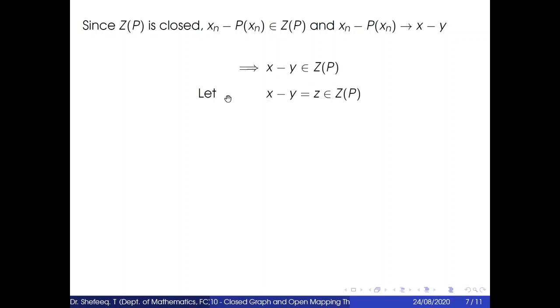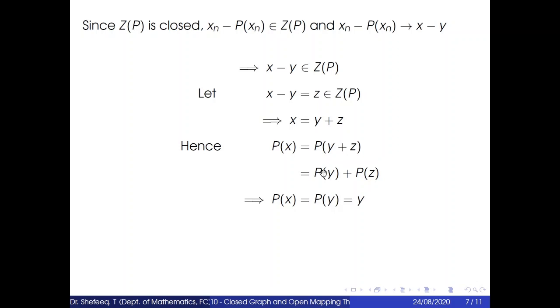Now let x minus y equal z, which is in Z(P). So this implies x is equal to y plus z. Hence P(x) is equal to P(y plus z), which is equal to P(y) plus P(z). Here P(z) equals 0, so this is equal to P(y). So P(x) is equal to P(y), which is equal to y. Why this? Because we have y belongs to R(P).